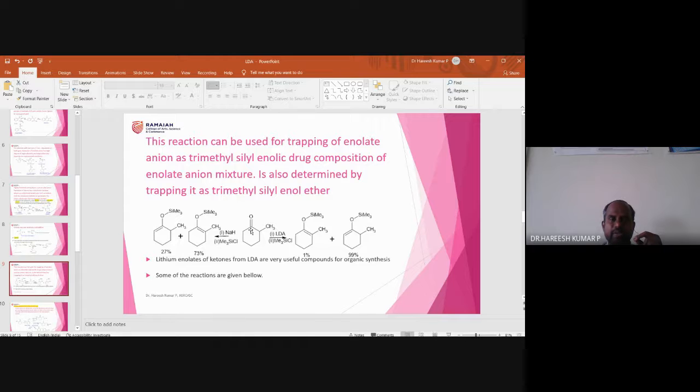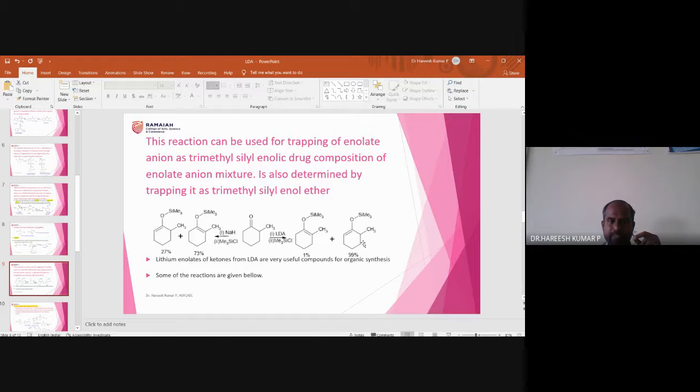That anion can come over here and pick up a lithium. Then there will be a new bond formation between this oxygen and this silicon. That is how 99% kinetically favored enolate product is formed.